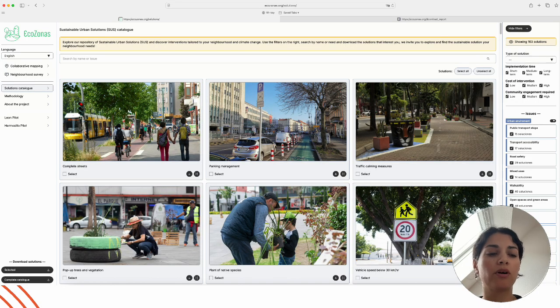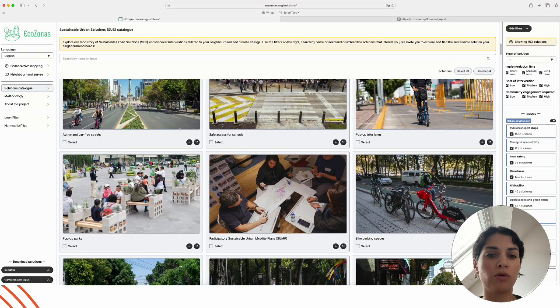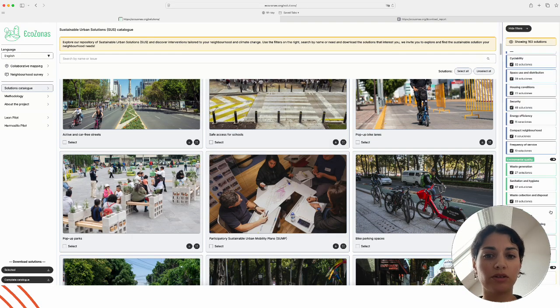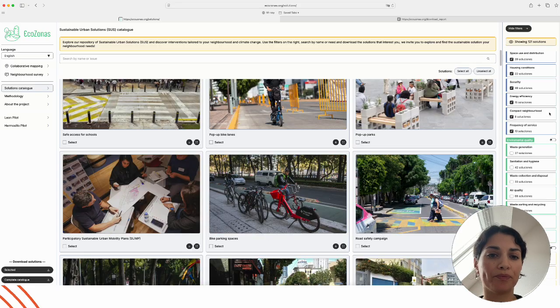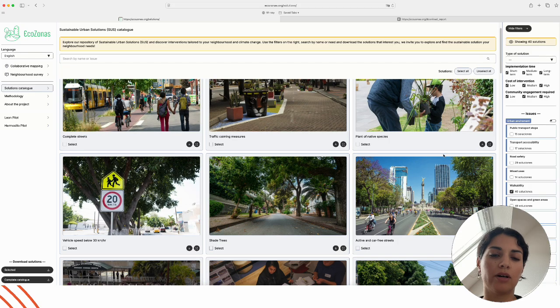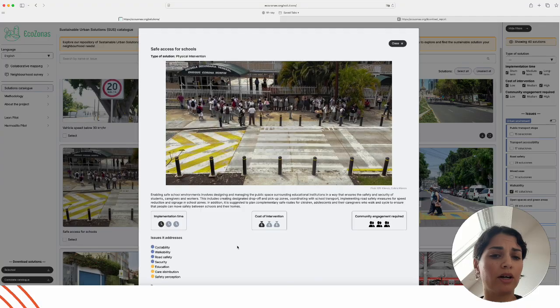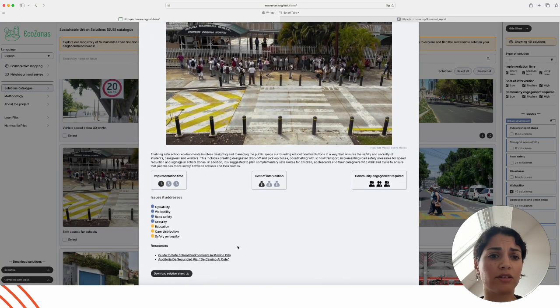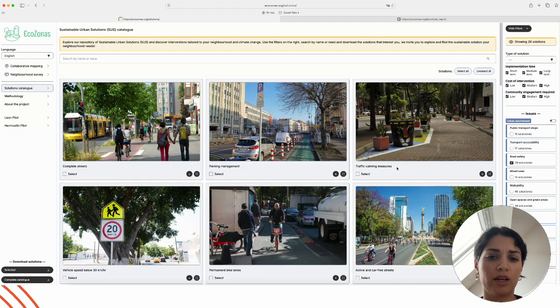For exploring more of these sustainable urban solutions, there is a catalog with more than 160 solutions. Here we can also filter them by dimension and by topic. So all of these solutions are related to different issues. In the case of walkability, for example, there are solutions for safe access to schools. There's a description. There are also resources that can be further explored, like guidelines.